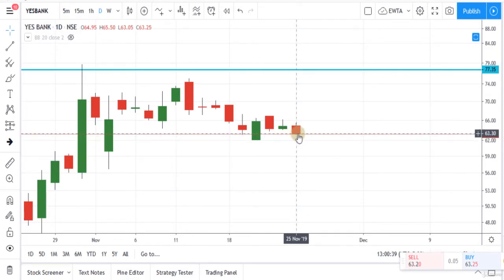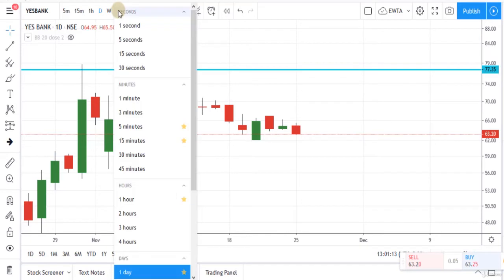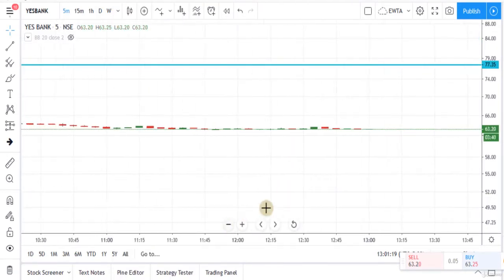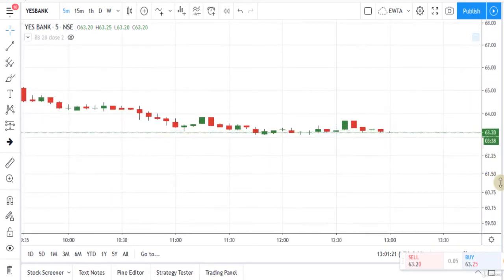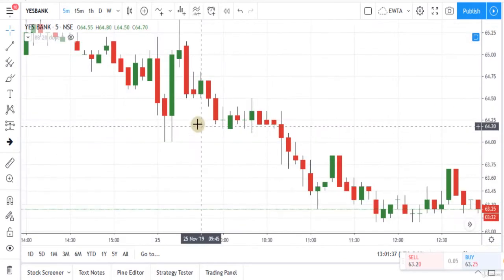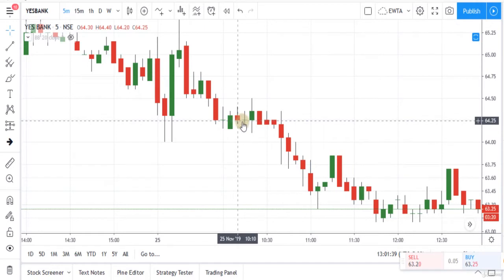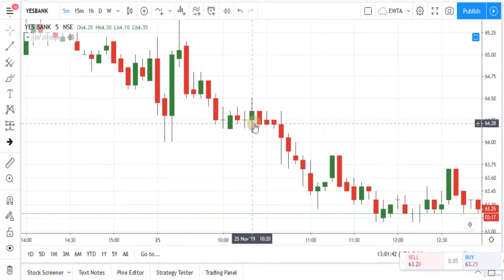This candle is red, which means today the price for this stock opened at 64.95 rupees and there was a high up to 65.50 rupees. Now if we choose the 5-minute time interval, every candle will give the information of 5 minutes price data.